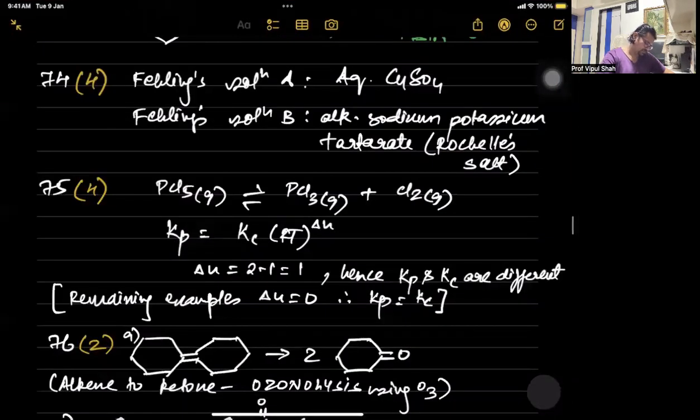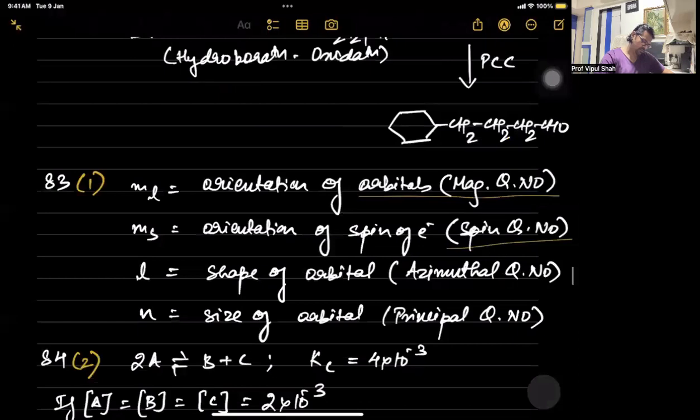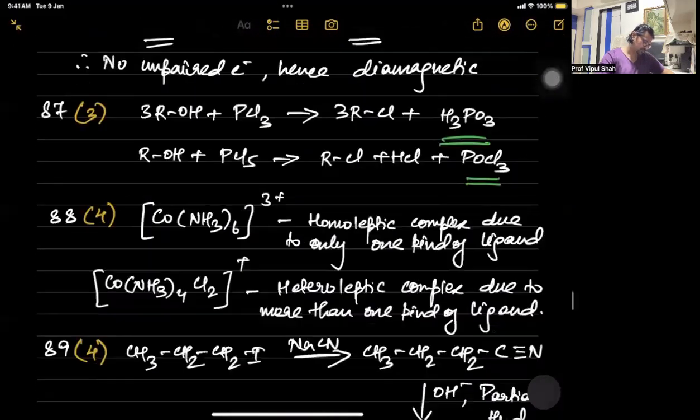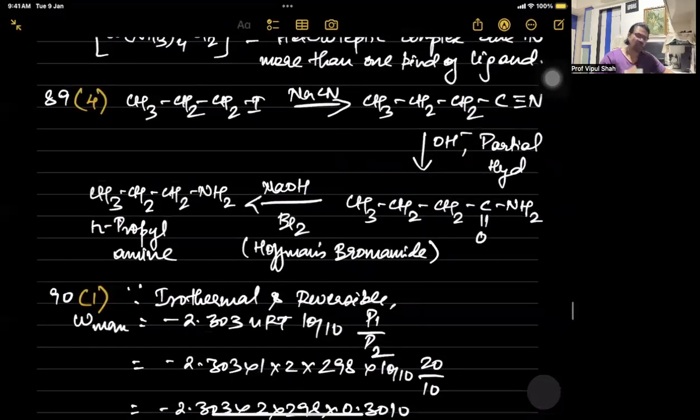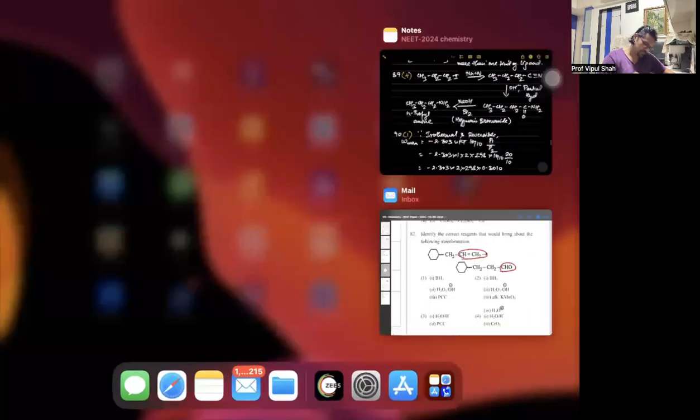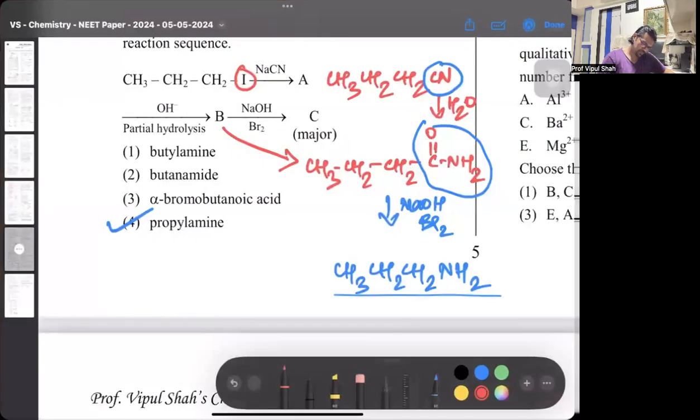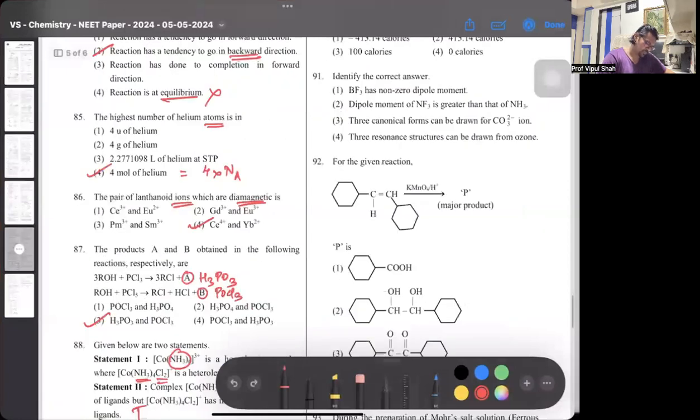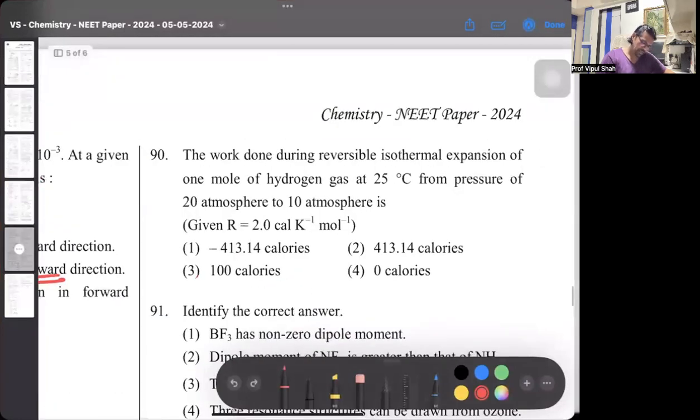So look at this. That's the 89th one. Partial hydrolysis, cyanide becomes CONH2. That's an amide group. So 89 is 4. All right. 90th one.